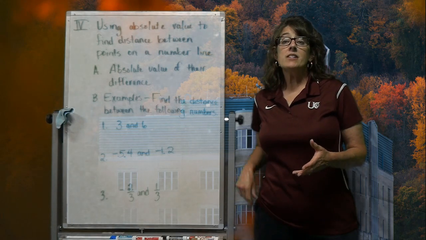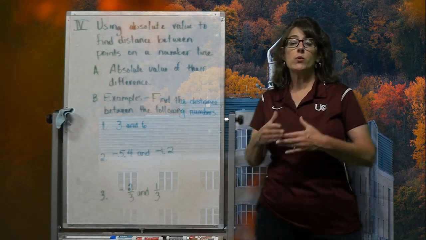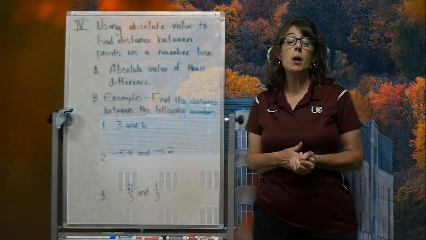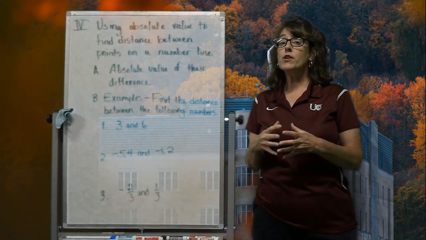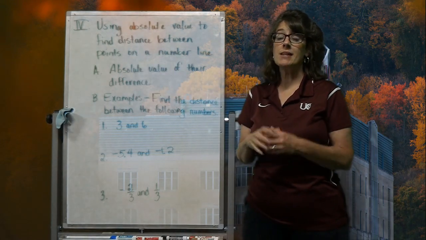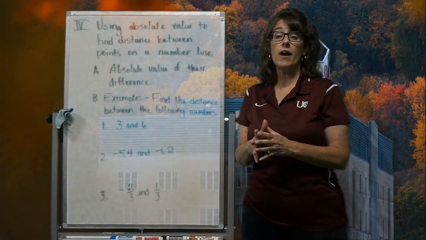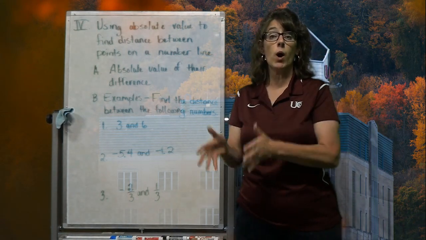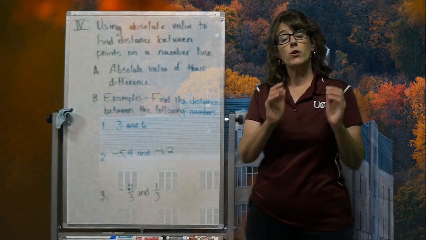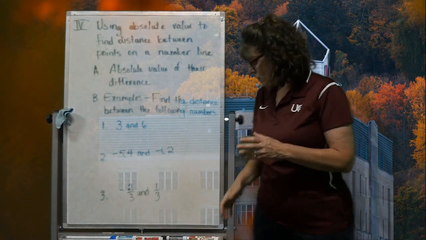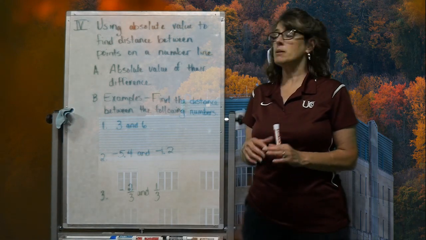Okay, so now let's take this idea of absolute value and let's extend it a bit in order to talk about distance between a couple of numbers on the number line. Now what confuses people is they go, okay, when I'm talking about distance between a couple of points, distance is going to be absolute value. So a lot of people will say, well, then what I'm going to do is I'm going to take the absolute value of one number, take the absolute value of the other number, and then find that distance between those two. But you've got to think about what these actually mean.